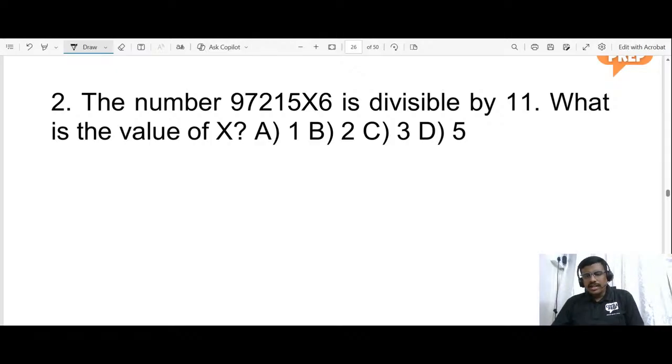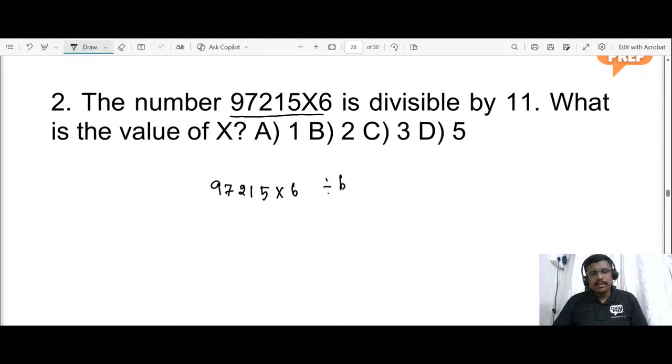Okay, shall we start or is anyone solving? Ashwini has answered 3, which is option C. Okay, come, let us check. So the number 97215x6 is divisible by 11.